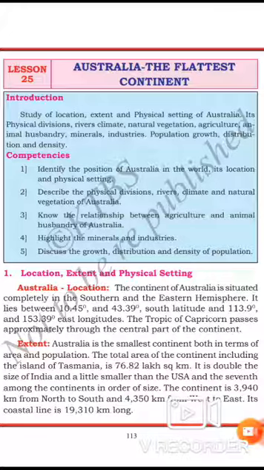Eucalyptus is mainly used for oil and paper making. Now comes the third one, the grassland. The third natural vegetation of Australia is grassland. There are two types of grasslands in Australia.